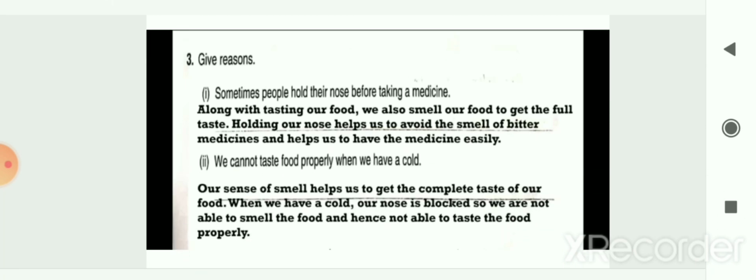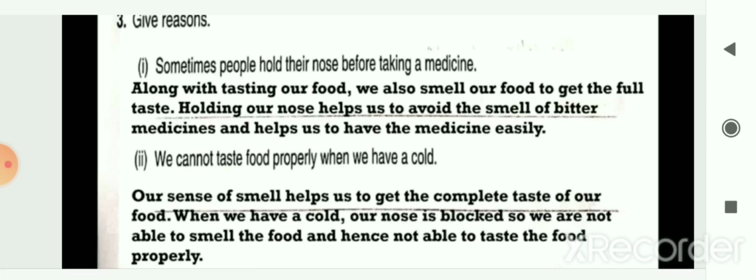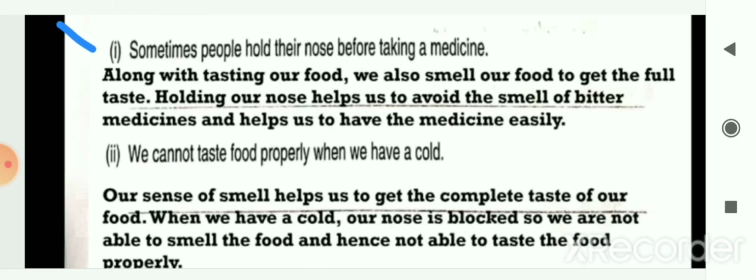Next question is, give the reasons for the following. In that first one, sometimes people hold their nose before taking a medicine. Give the reason why. So along with tasting our food, we also smell our food to get the full taste. Holding our nose helps us to avoid the smell of bitter medicines and helps us to have the medicine easily. That's why people hold their nose before taking a medicine.